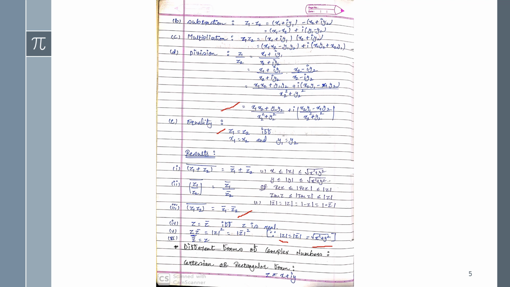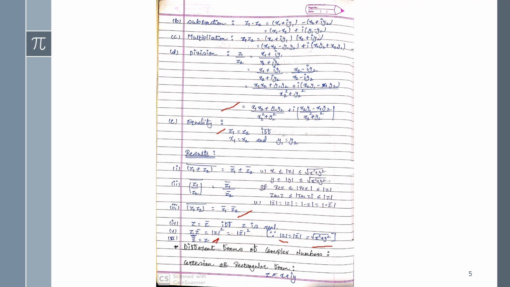Now the last condition: the conjugate of the conjugate of z will always be z. For any number, like x minus iy, now see, what is z for you? x plus iy. Now take its conjugate first, then it will be x minus iy. Again you take the conjugate, then definitely you will get z only.